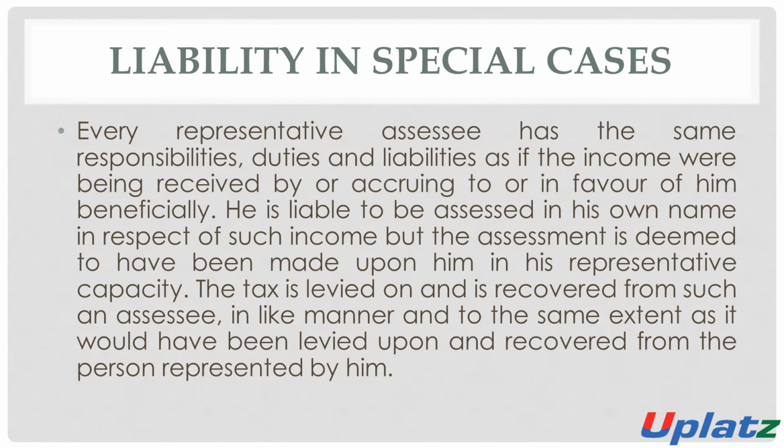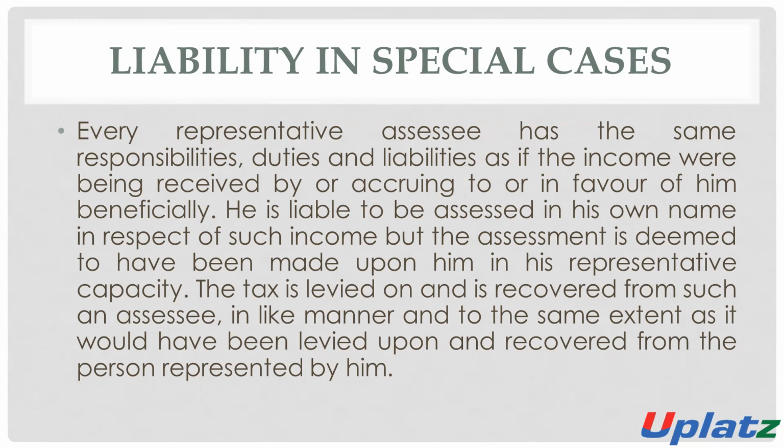Just like his own income means that in the case of his own income, the income will be assessed in his hands, and the tax will be calculated on such income, and he will make the payment of such tax or other dues, if any. So the same procedure will be there when he represents himself as the representative assessee on behalf of another person.